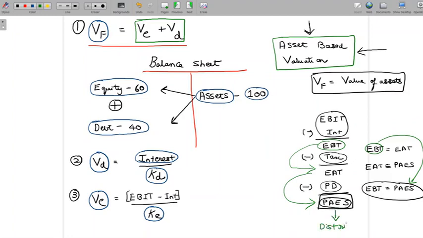So this is a case where, because we assume a 100% payout, whether you call it the dividend method, the dividend model, or the earnings model, it's not actually going to alter the value of equity. So which model are we following here for value of equity? Well, you call it dividend model if you want, or earnings model if you want. Since this assumption is there, it's not going to make any difference. So that's how we understand the operation of the fourth assumption.